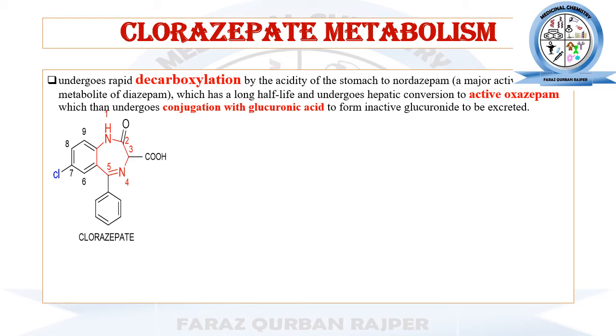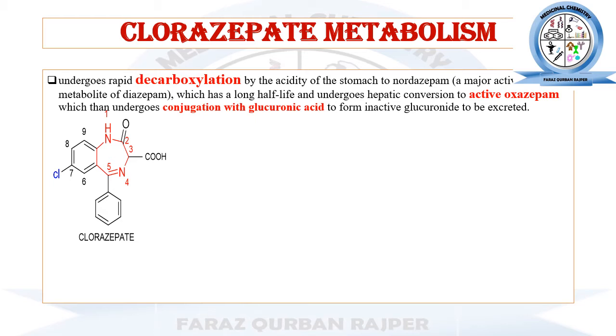The decarboxylation reaction is said to occur due to the acidity of the stomach by an unknown mechanism. So after decarboxylation, it will be converted into its active metabolite, that is nordazepam.